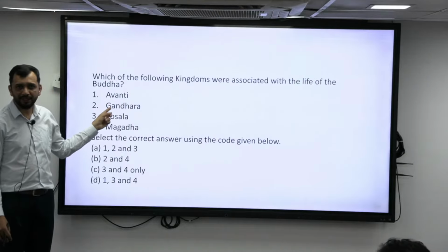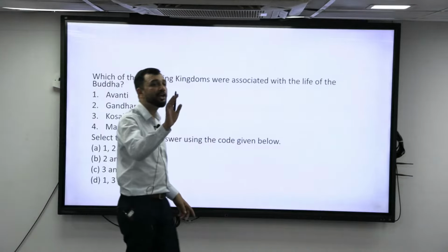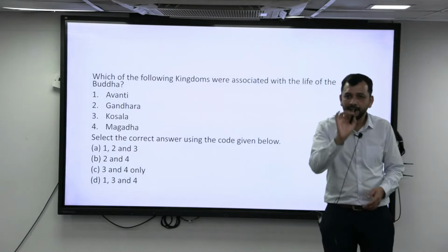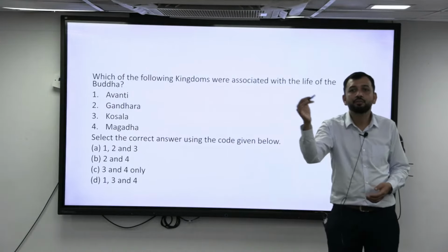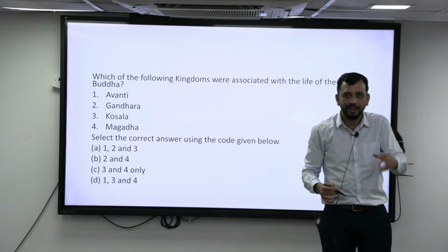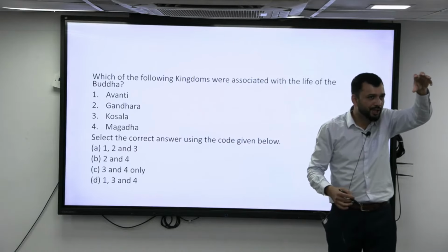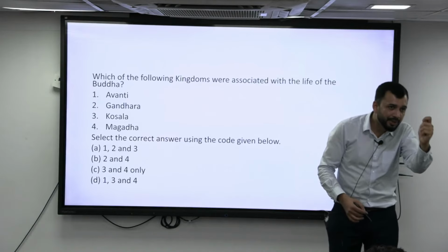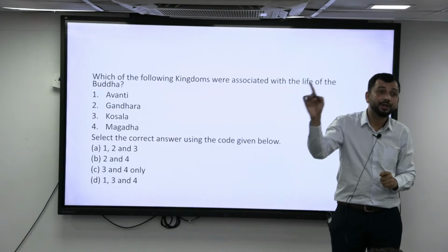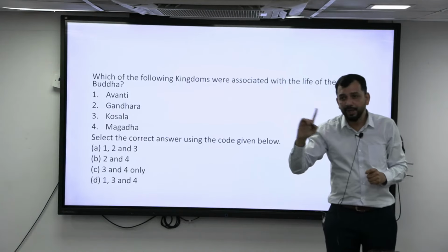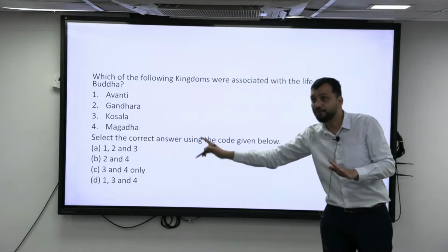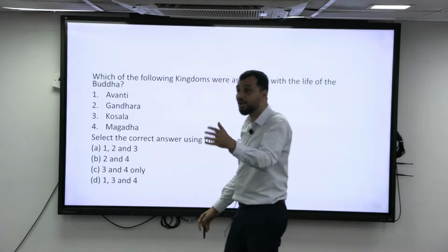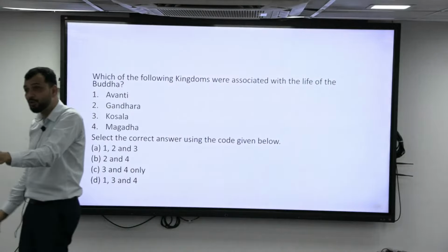Now the kingdom has been asked. Next time, rather than contemporary of Buddha, they can give you Bimbisara, they can give you Pradyota, they can give you Udayana, they can give you Parsinjit. All these were major kings of different kingdoms at that point of time. Udayana was a king, Parsinjit was a king, Pradyota was a king, Bimbisara was a king. All were contemporary to Buddha. Now he might not have visited the kingdom, but who was the king who was contemporary, that can also be asked. So know the names of the contemporary kings associated with Buddha also.